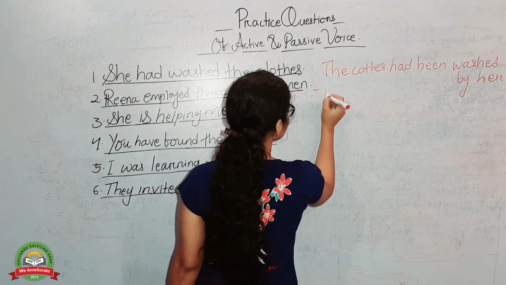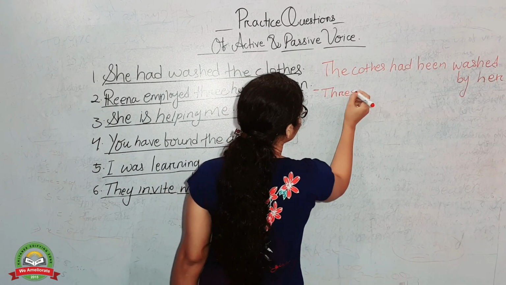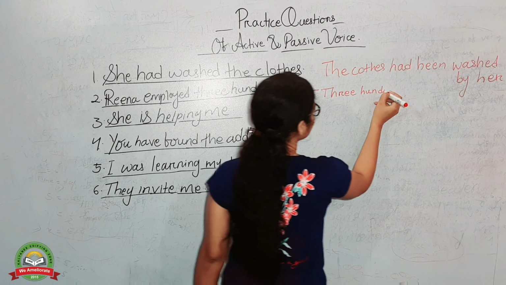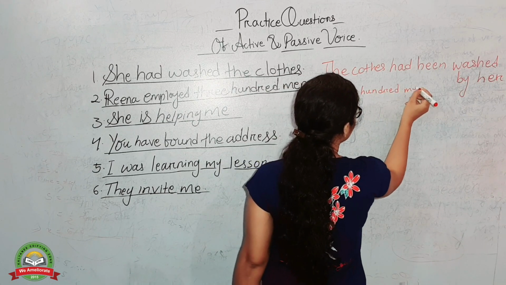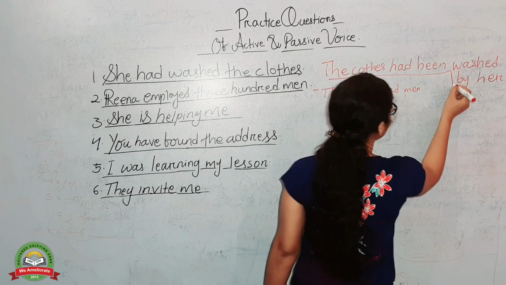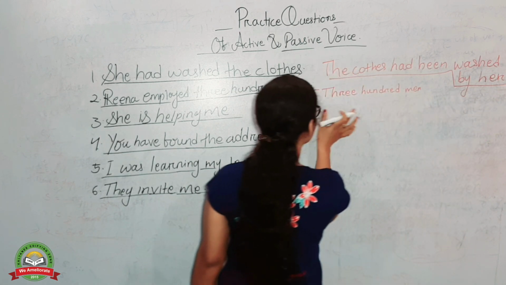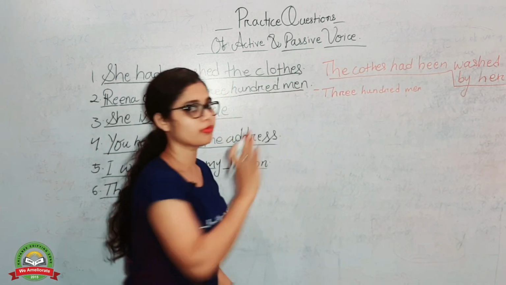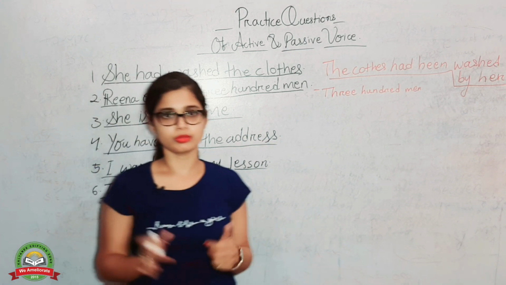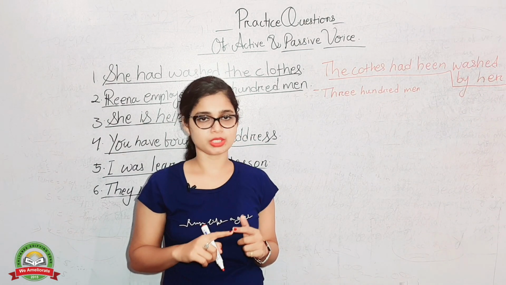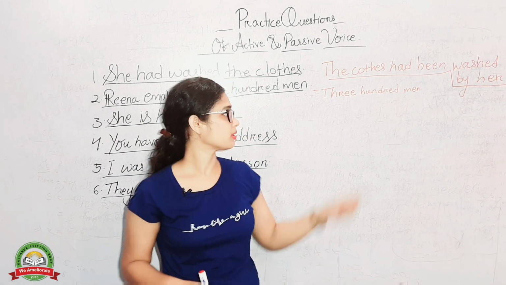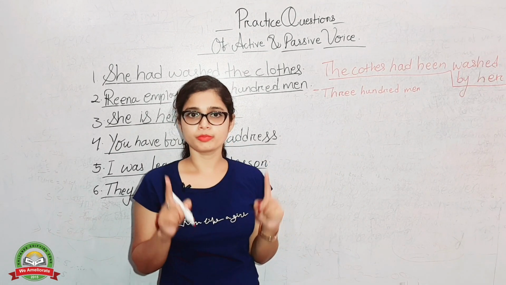Okay, 300 men is plural. Is it a plural subject or singular? Man is the singular one, men is the plural one. 300 men means it is the plural subject.